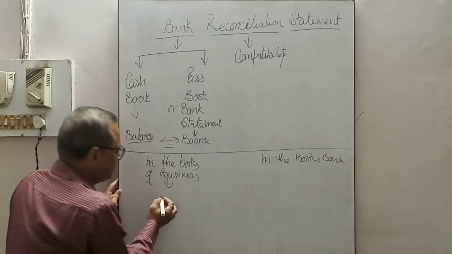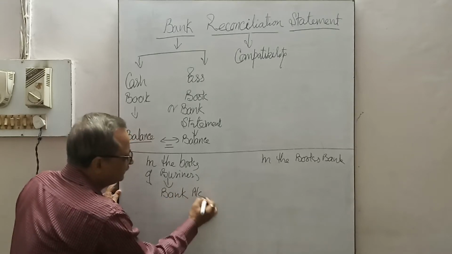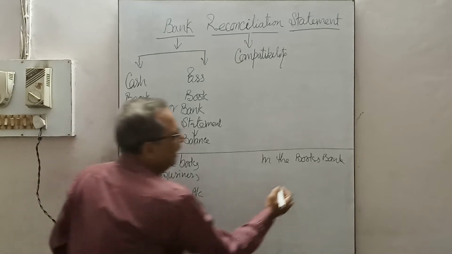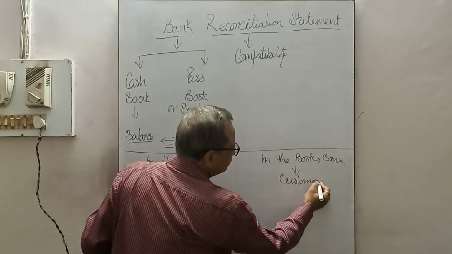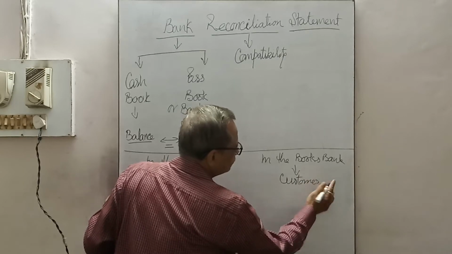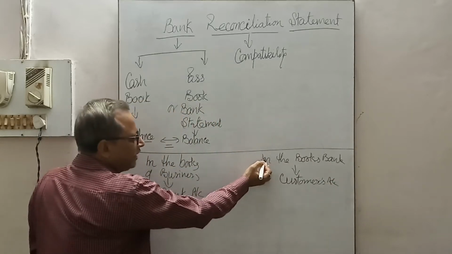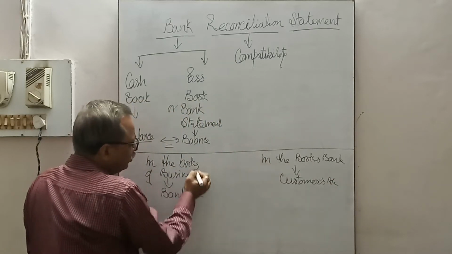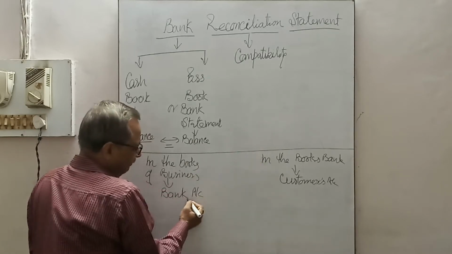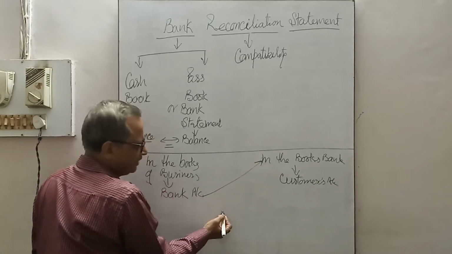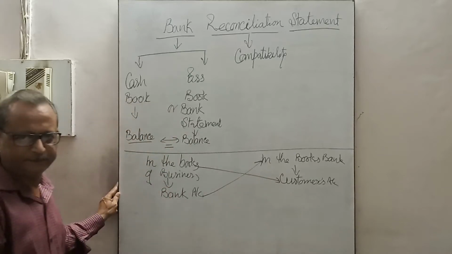Business opens the bank account, which is presented in the cash book, bank column, and the banker opens the customer's account. In the books of business, it is the bank account, and in the books of bank, it is the customer's account.